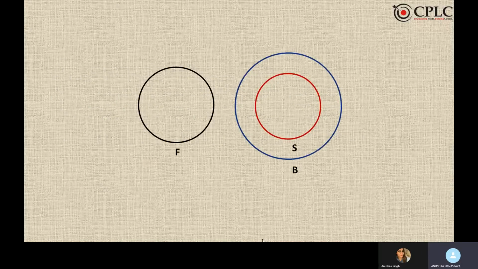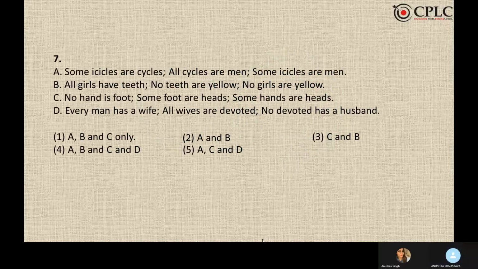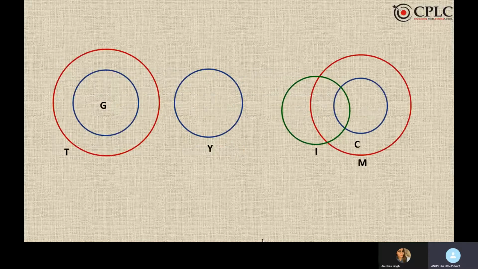No faith is strong, only strong has biceps. So this is the diagram. No faith is strong, only strong has biceps. So biceps is only with strong, and hence no faith have biceps. Looking at the 7th one, the answer for the 7th one is A and B. And the diagrammatic representation is given here.